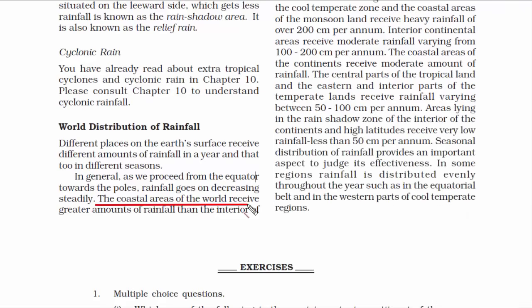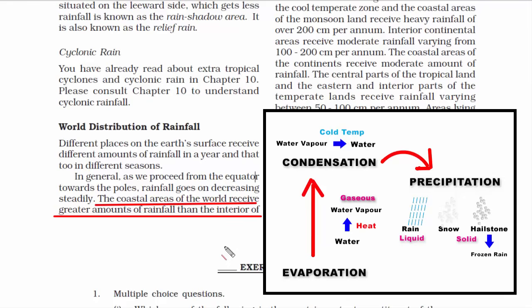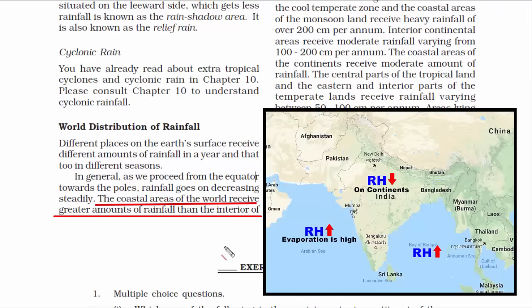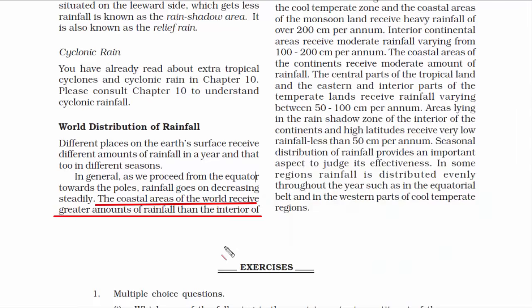The coastal areas of the world receive greater amounts of rainfall than the interior of the continent. Now let's find a possible reason for this argument. Since rainfall is a direct result of condensation, and condensation only takes place where there is evaporation, and evaporation is maximum at the water surface, because that is where sun rays can warm the maximum water molecules that will go on to become the much needed moisture. So if you have ever been to any coastal region, you will find the place to be very humid, because the sea is right in front of you. So naturally the effect of evaporation will be felt at the nearby landmass.